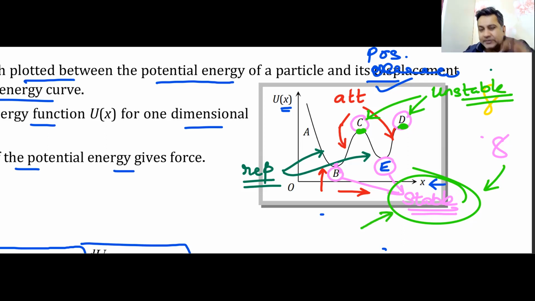Everyone wants stability in life. Why are you here? You want to crack JEE. Why do you want to crack JEE? You want to crack JEE because you want to have a good life. Why do you want to have a good life? Because if you have a good life, you will have stability in life.